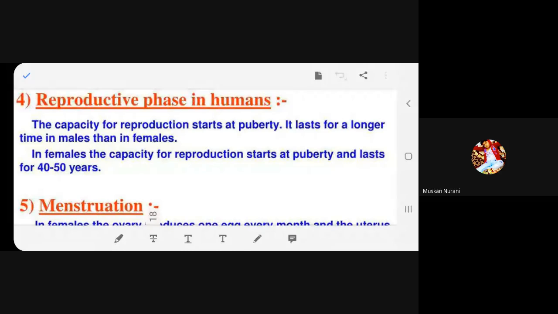At the onset of puberty in females, the body is ready to reproduce. But then it stops after a while, depending upon genetics, depending upon the parents. It could be around 40 to 50 years. That means it can stop at 40 years or it can stop at 50 years, but it cannot go beyond. The body cannot reproduce after 40 or 50, again depending upon genetics. Is it clear?